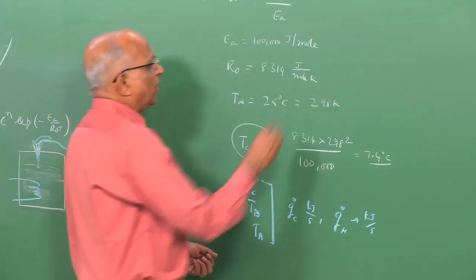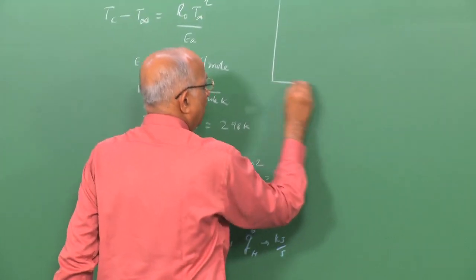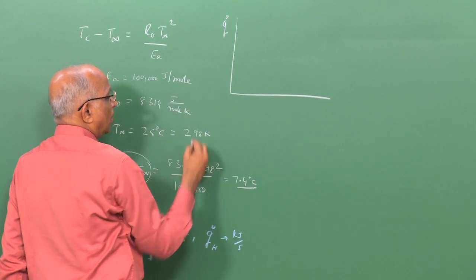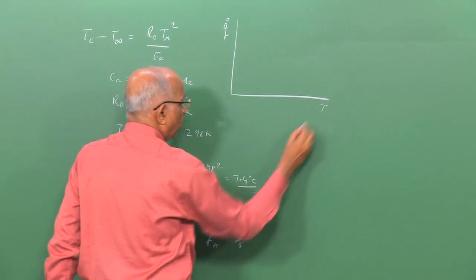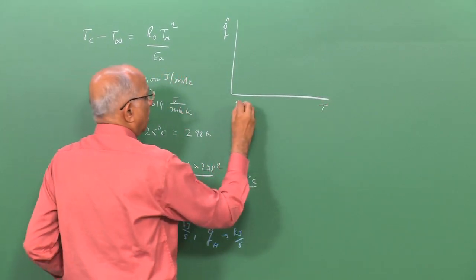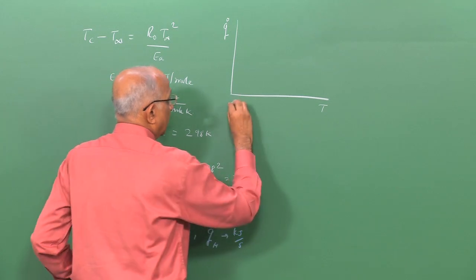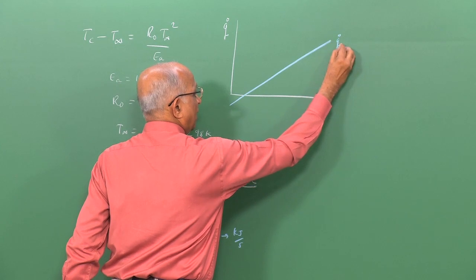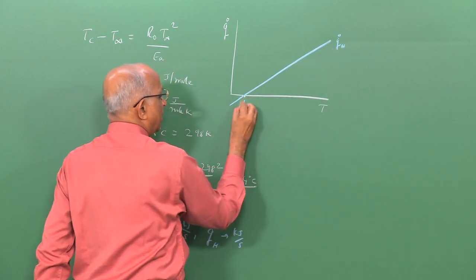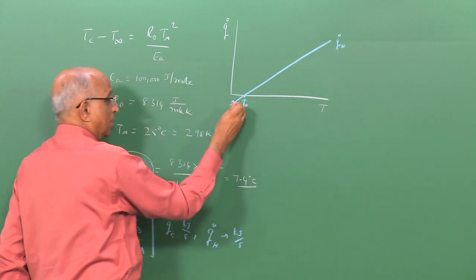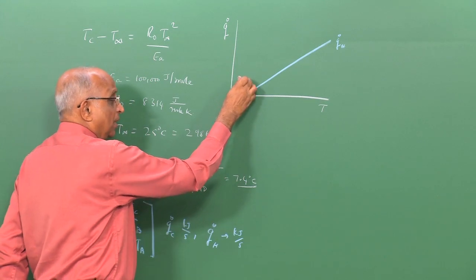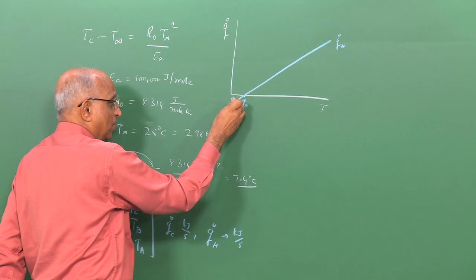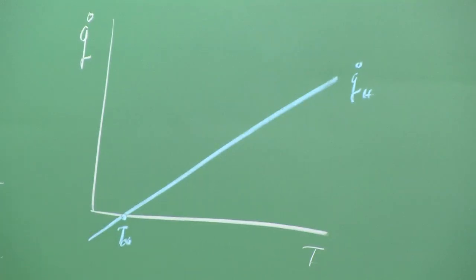Let us put this figure again, because we need to be clear about this. We talk in terms of generally Q dot, kilojoules per second, we talk of temperature. We say, well, the heat loss rate is given by this, we call it Q dot H over here. This is the ambient temperature at which the heat loss from the explosive to the ambient is 0. Now, below this temperature, the explosive receives heat from the ambient.